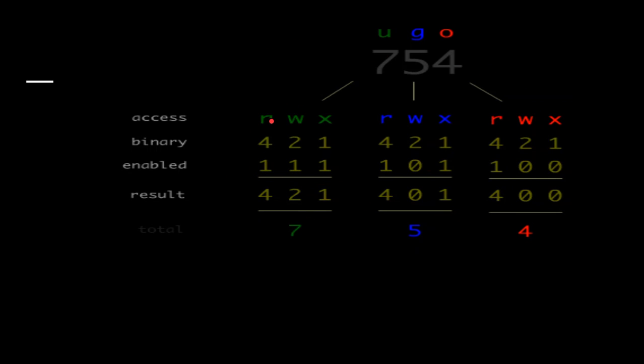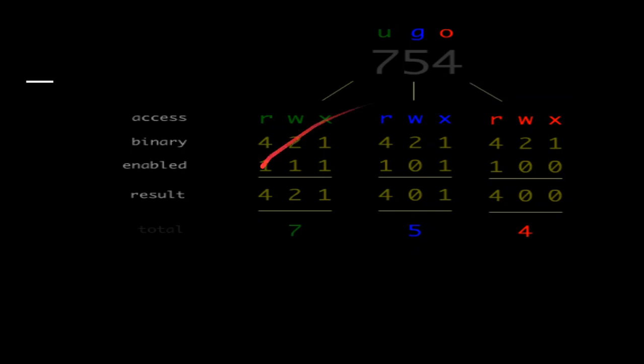Suppose the file is given the right as 754. What does it mean? We can use the command called chmod and then this number, and each digit of this number represents the permission of the user, the group and the owner. So, when I say the number is 754, in 7 the binary value is 111, for 5 the binary value is 101, and for 4 the binary value is 100.